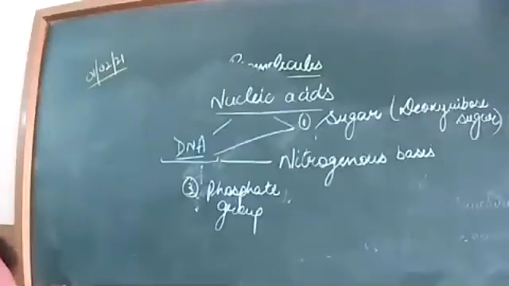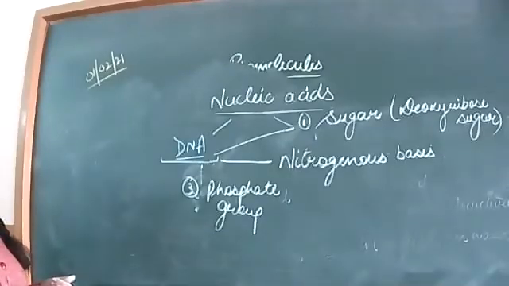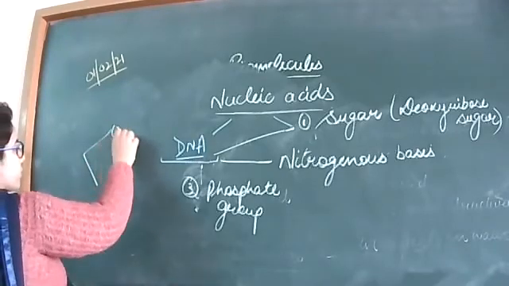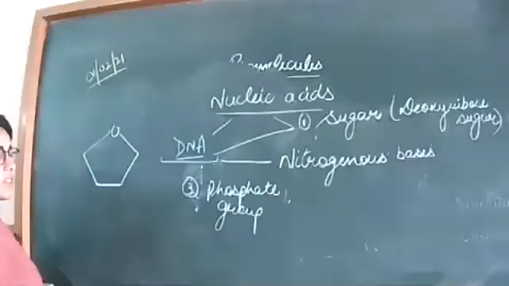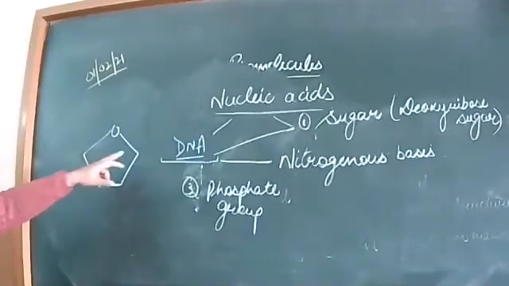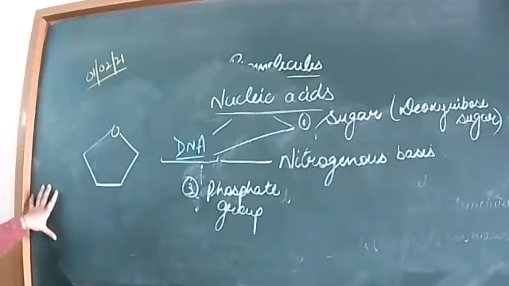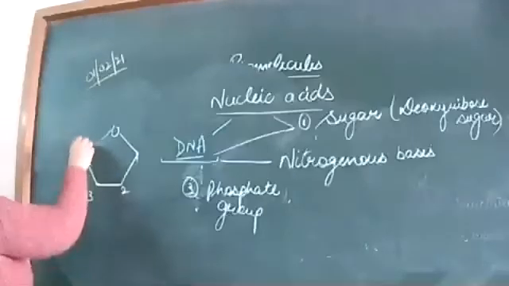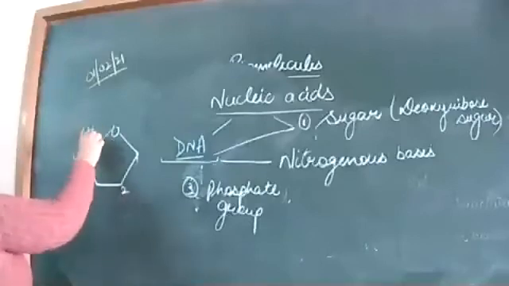Do you know the structure of deoxyribose sugar? What is the difference between the ribose sugar and deoxyribose sugar? This is the sugar structure. Ribose and deoxyribose are 5 carbon sugars. 1, 2, 3, 4, and 5th is here.